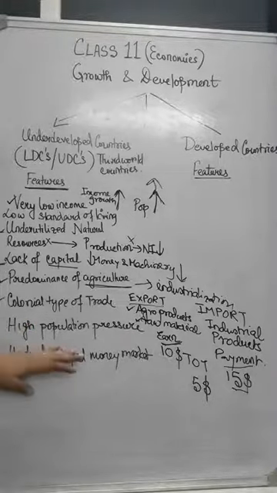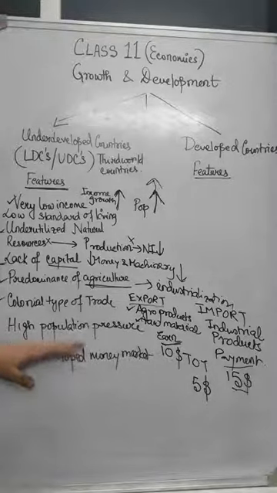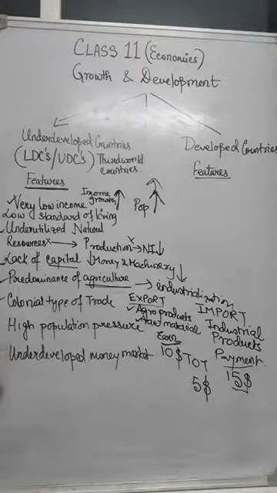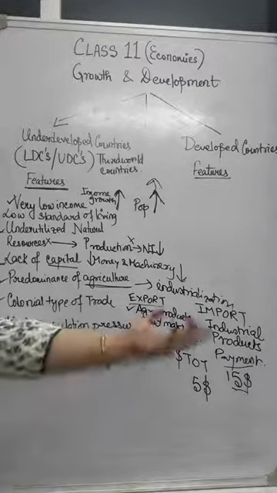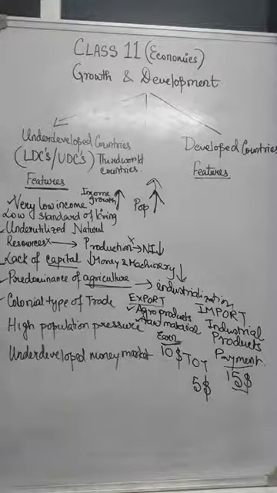Now next point, high population pressure. This also I discussed: in less developed countries you will see that family planning is very less. The birth rate is too high, whereas the death rate is also less because of the advanced medicines that have been imported into the country. So what happens? A population pressure is created.